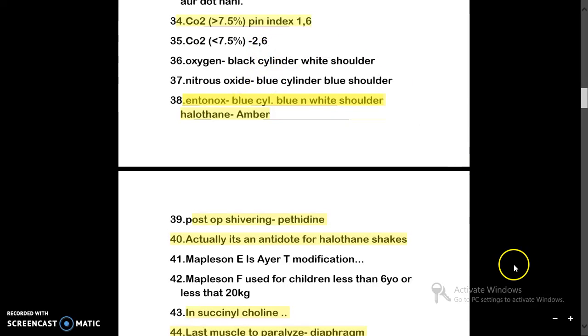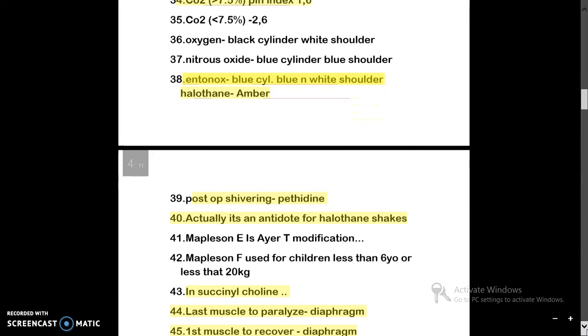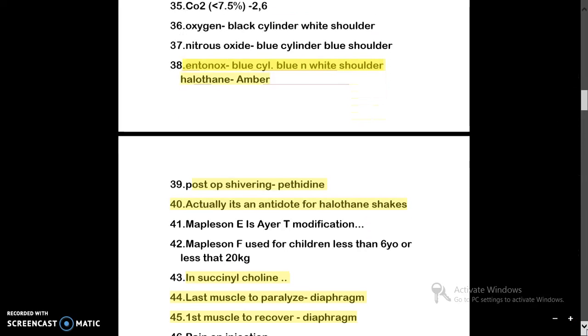And the color coding for different cylinders: you must have seen the oxygen cylinder during the internship, that the oxygen cylinder is black with white shoulder. Nitrous oxide cylinder is blue, means total blue cylinder with blue shoulder. And the combination, if you see N2O and O2, it will be a combination of nitrous oxide and oxygen. So you will have a blue cylinder with blue and white shoulder. Halothane cylinder is amber color.